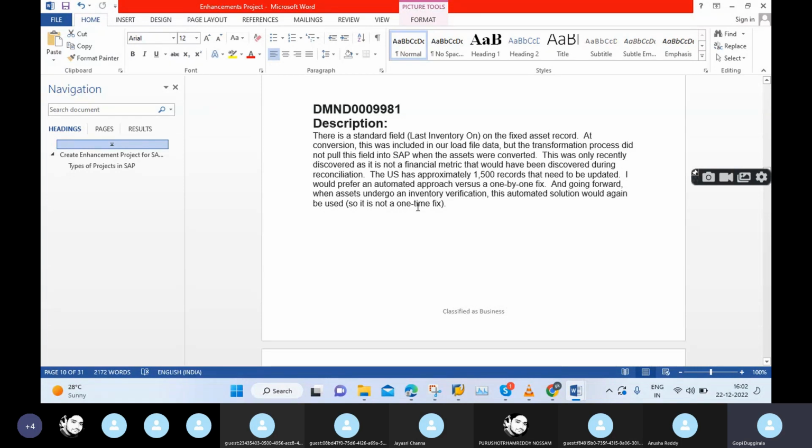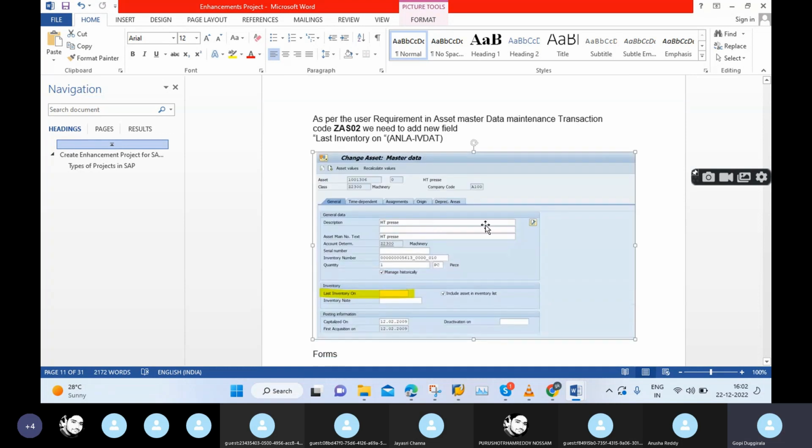Again we will schedule one meeting with the riser, and the requester will explain so and so details. Still if you are not understanding, then what you need to do? You need to ask the requester, if you don't mind, could you please show me in SAP? Then your requester will open that SAP system and show each and everything: what exactly, which screen you need to go to, what you need to perform on that screen, and what new function he wants on that screen. He will explain everything properly. Then you will get a complete idea, right?